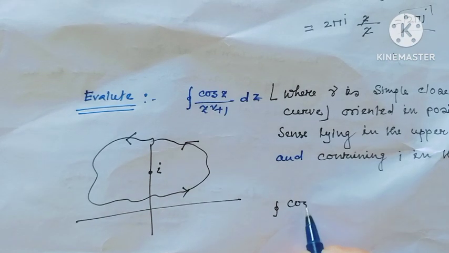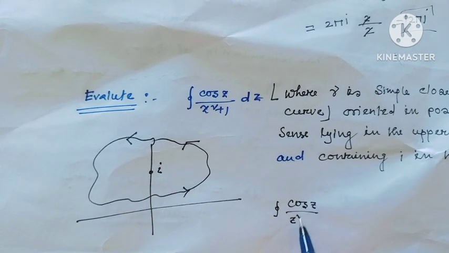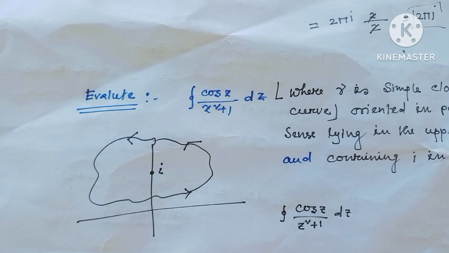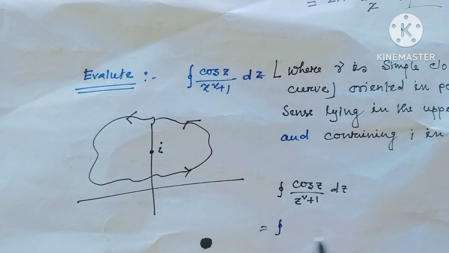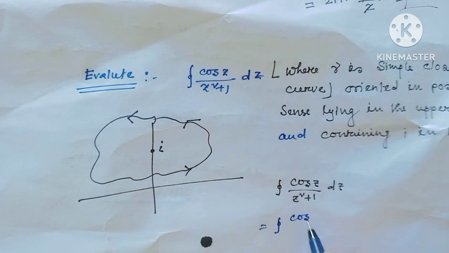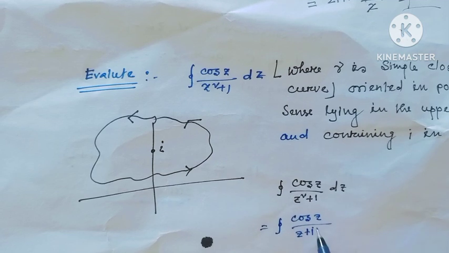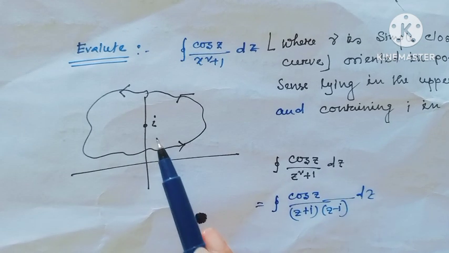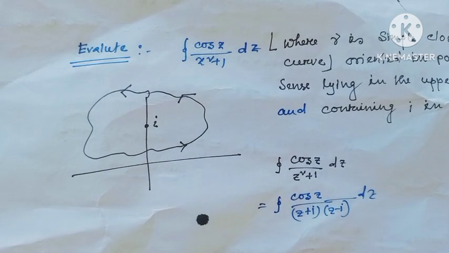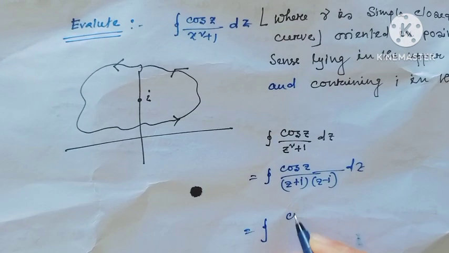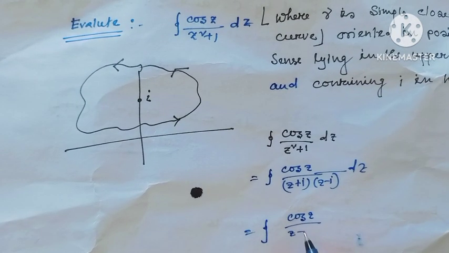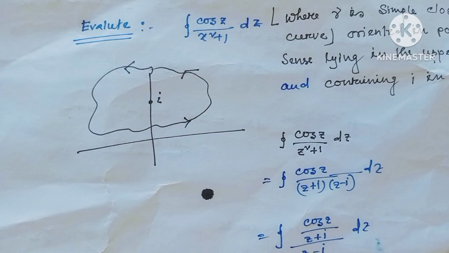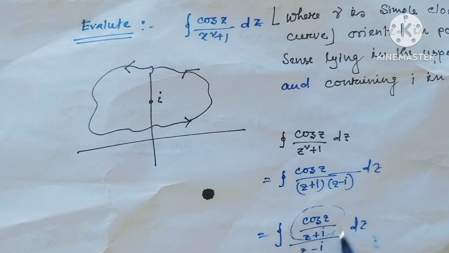Then the integration of cos z over z squared plus 1 dz, we can write this as cos z over z plus i times z minus i. Since i is inside of this region, f(z) equals cos z over z plus i, divided by z minus i dz, and here f(z) is analytic.